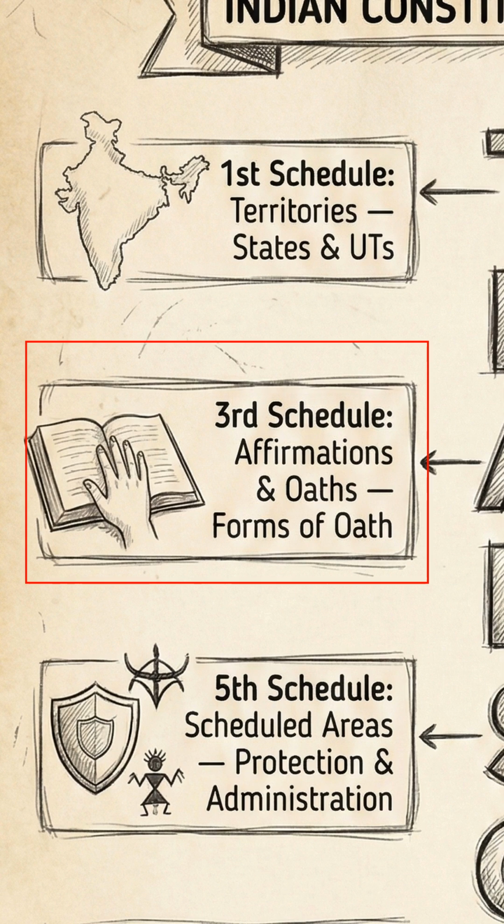Third schedule, affirmations and oaths. Before assuming their seats or offices, certain candidates and officials must take a solemn pledge. This schedule contains the exact forms of oaths or affirmations that must be taken by union and state ministers, members of parliament, MPs, members of legislative assemblies, MLAs, and judges to uphold the Constitution and uphold the sovereignty of India.